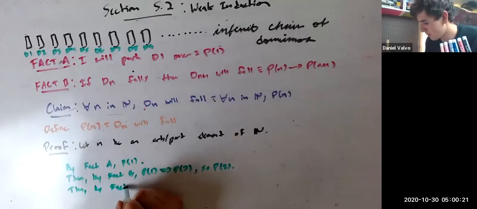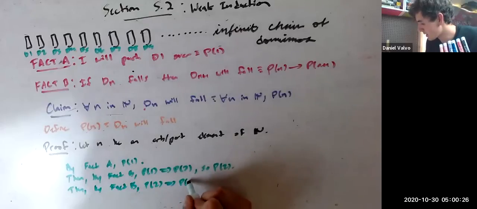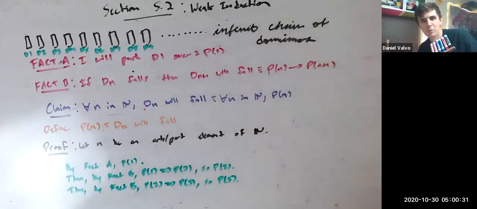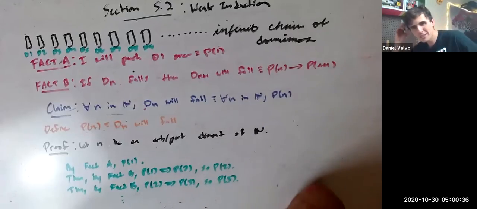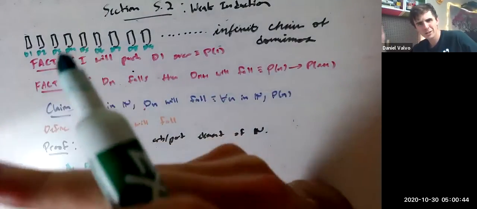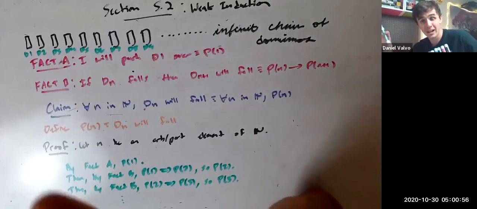Then by fact B, P of 2 will logically lead to P of 3. So P of 3 falls. And we could keep this going. But here's the problem. I want to do this for an arbitrary but particular element of n. So it's kind of weird. And this is what induction does.